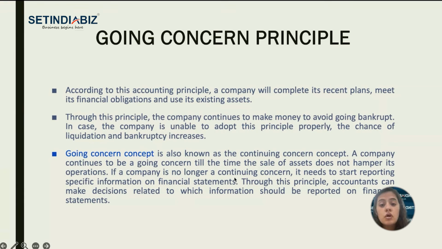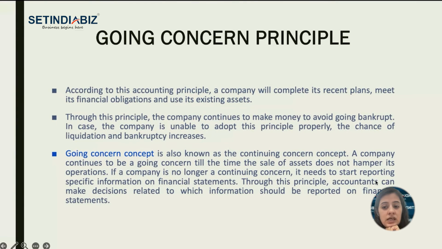If the company is no longer a continuing concern, it needs to start reporting specific information on financial statements, right? So if it has reached the maturity stage and if it's going to decline and end up soon, it should start. The accountant's role is to start giving hints on the financial statements for the betterment of stakeholders. The investors need this information. If the company is going to shut down, why would anyone keep money invested in shares in those companies? They would like to withdraw, and it is the duty of the company to inform its stakeholders on the financial statements that they are winding up soon.